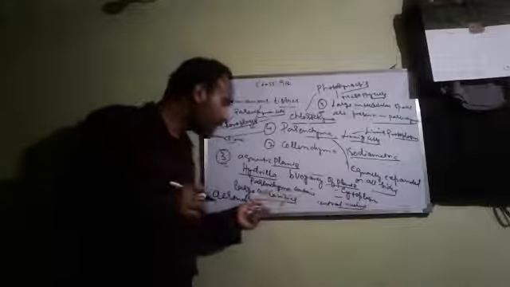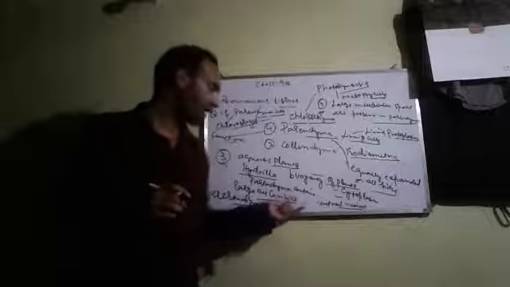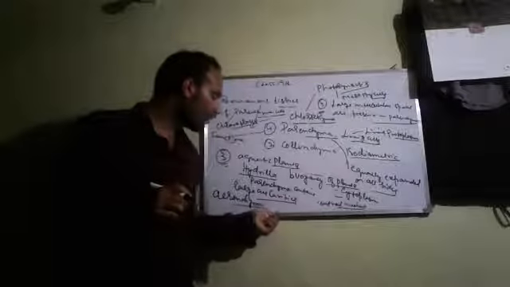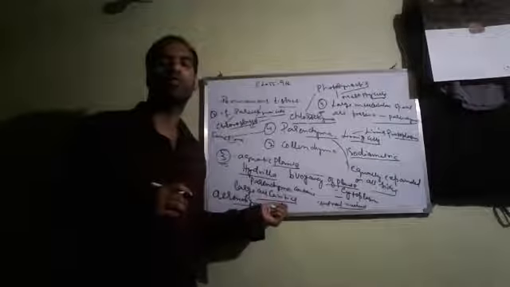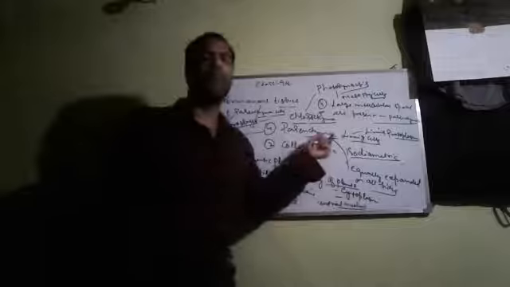Third, in aquatic plants such as Hydrilla, parenchyma cells contain large air cavities, which help in buoyancy. Then the tissue is known as aerenchyma. So this was all about parenchyma tissue.